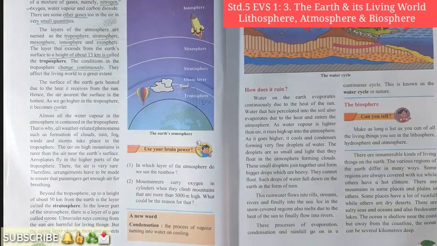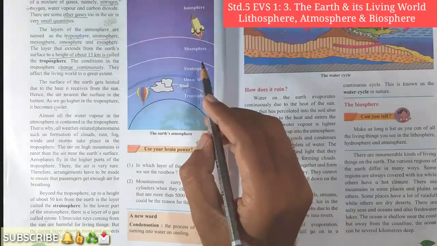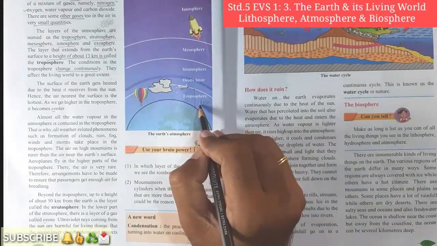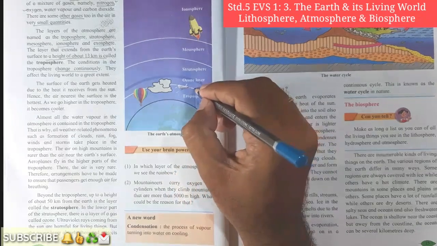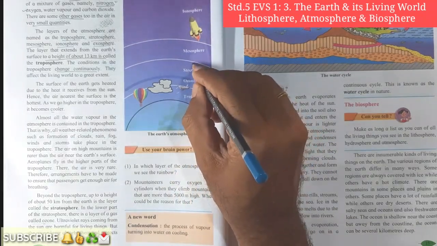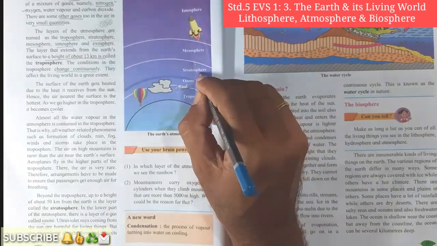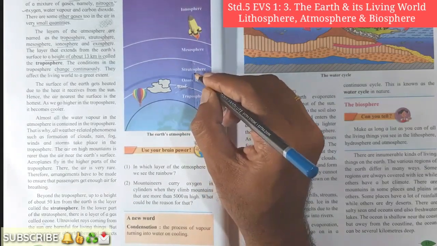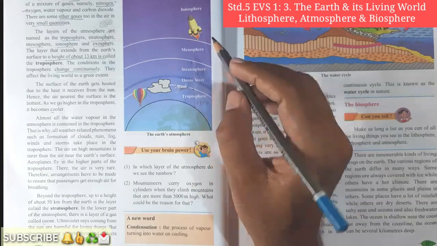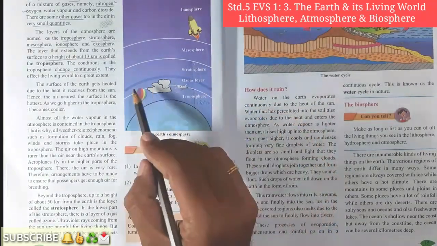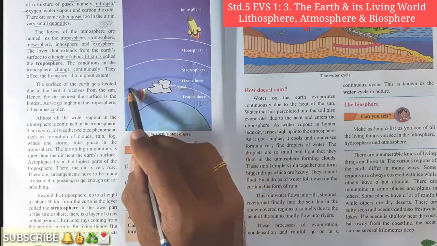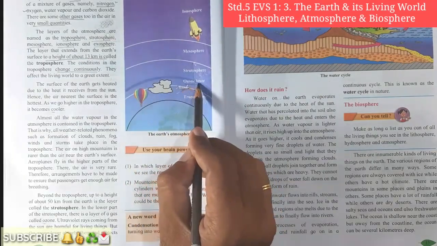Yes student, beyond the troposphere, up to the height of 50 kilometers. The troposphere is about 13 kilometers, and from the troposphere up to 50 kilometers is known as the stratosphere. Okay students, and in this stratosphere we can see a layer of gas. This layer of gas is called the ozone layer.